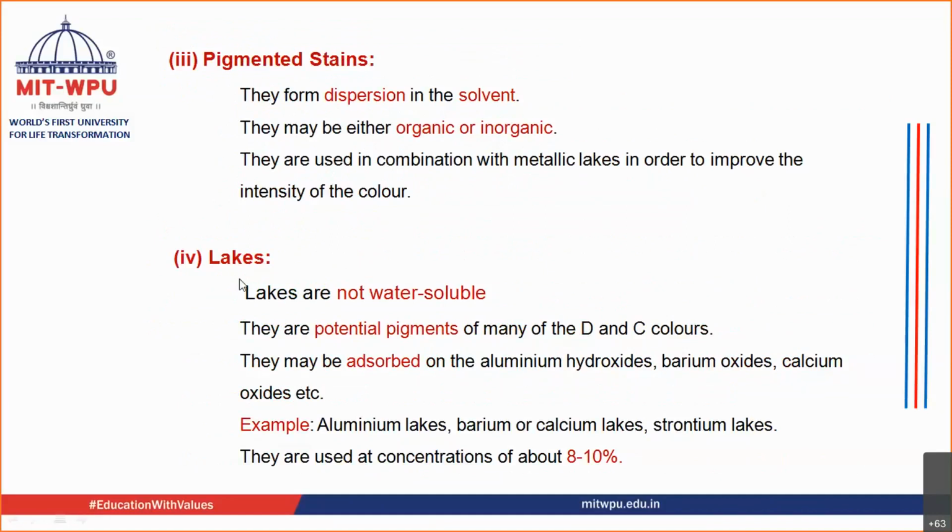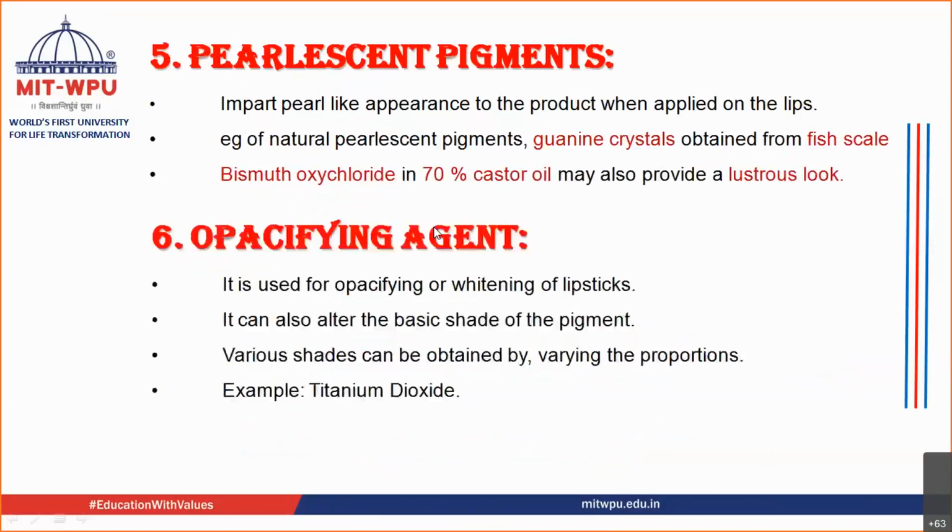The next type of agents are lakes. Now, what are lakes? Lakes are not water soluble in nature. They are potential pigments for many D and C colors. They may be absorbed on aluminum hydroxide, barium oxides, or calcium oxides, and accordingly you get aluminum lakes. If absorbed on barium oxides, you get barium lakes. If absorbed on calcium oxide, you get calcium lakes. If absorbed on strontium oxides, you get strontium lakes. The concentration usually used is about 8 to 10%.